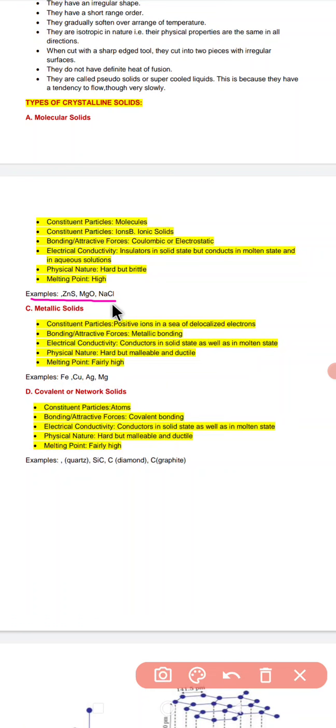So the important properties of these solids are that the constituent particles, as the name tells you, are molecules, or ions in an ionic solid. Bonding and attractive forces are Coulombic or electrostatic force of attraction.